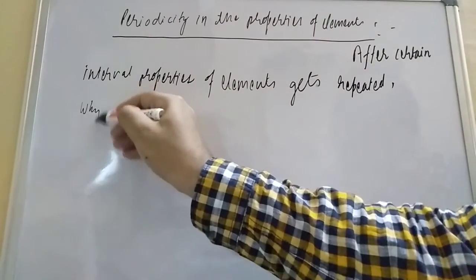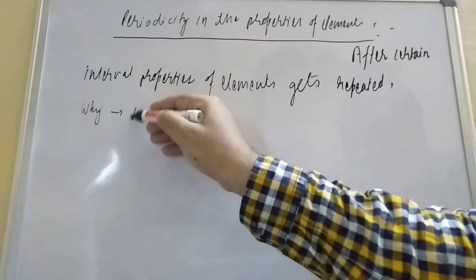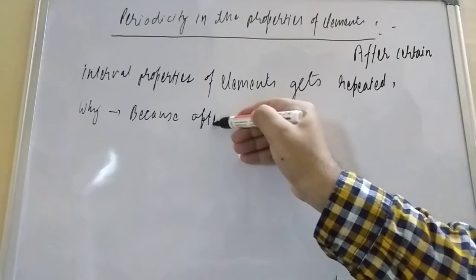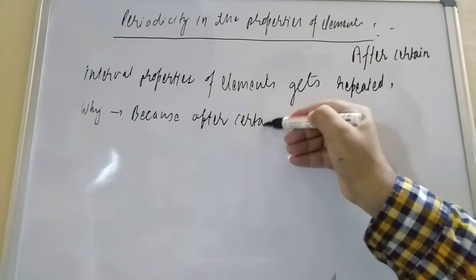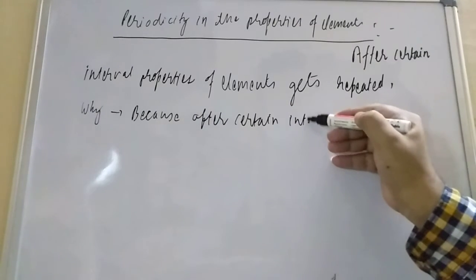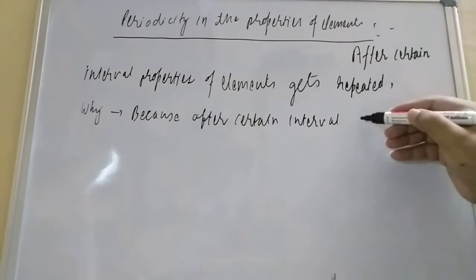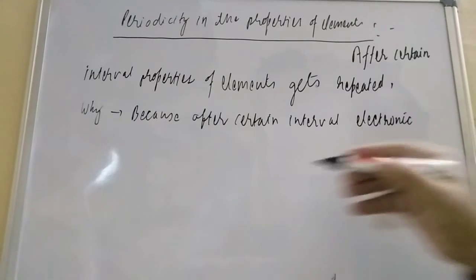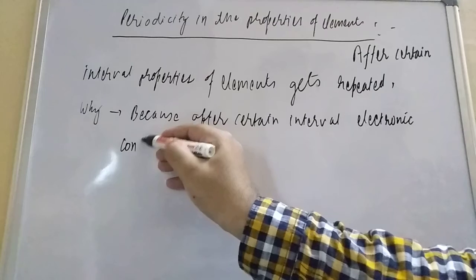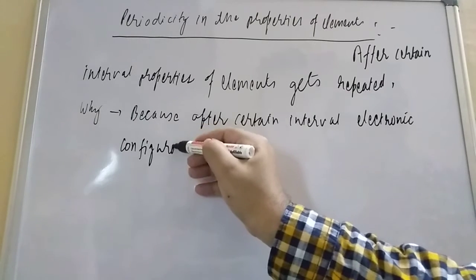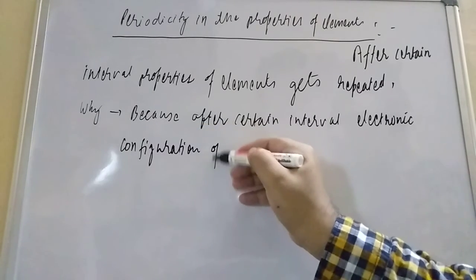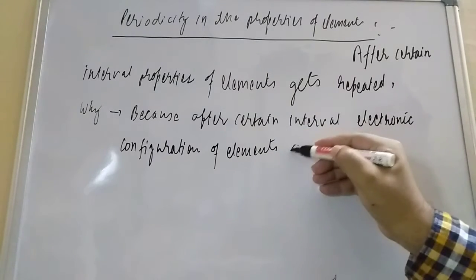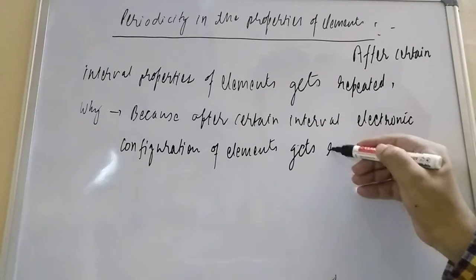If anyone is asking why, so if you want to write, it is because after a certain interval the electronic configuration of elements gets repeated.